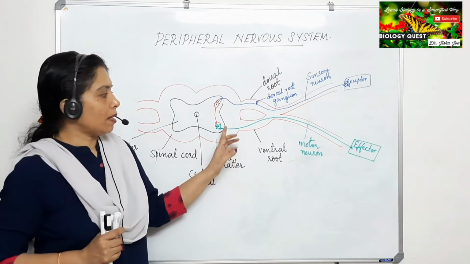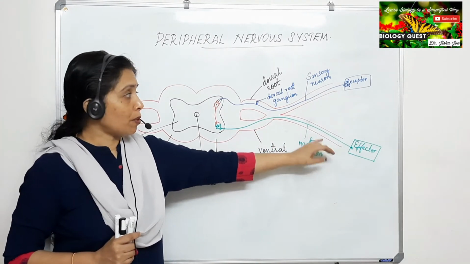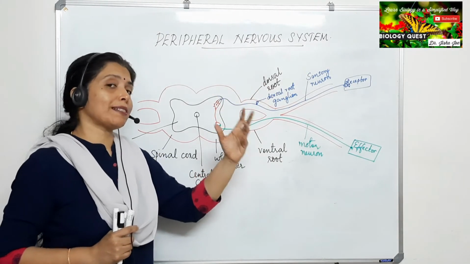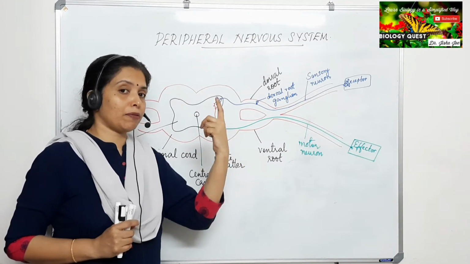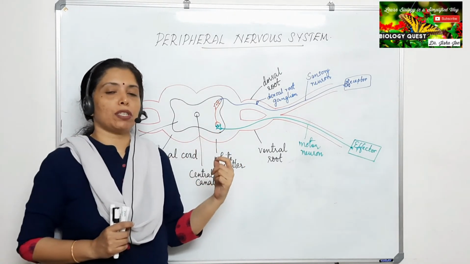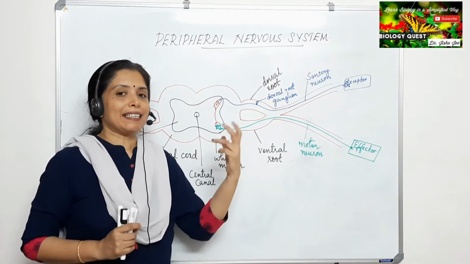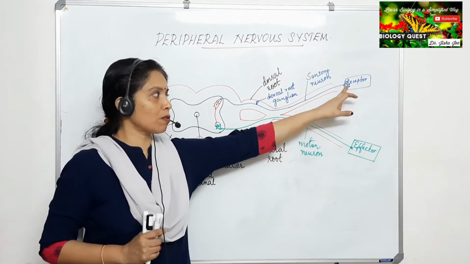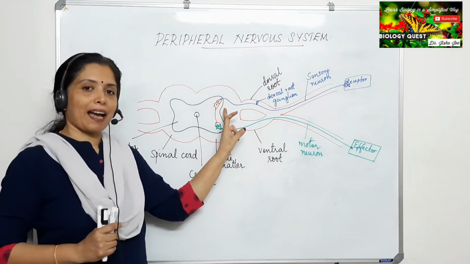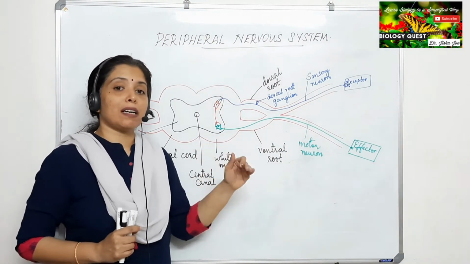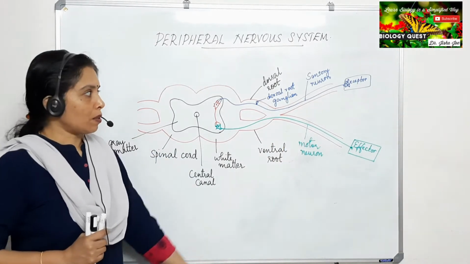Now again, if you look, the motor neuron passes through the ventral root. And before that, we know how an impulse enters a neuron. It is through the dendrites. Hope you remember the first session of this chapter: an impulse enters the neuron through the dendrites, then it passes through the cyton, and then it enters the axon, and it is from the axon that the impulse is passed on to the dendrites of the adjacent neuron.